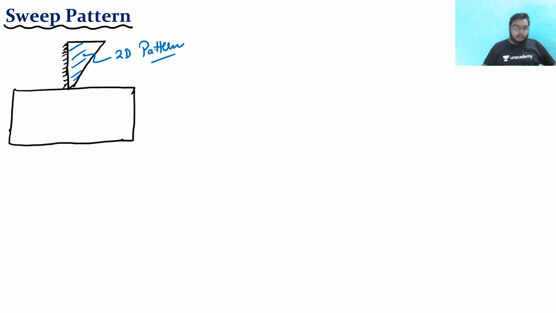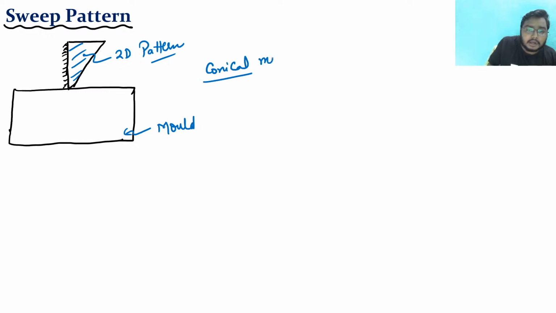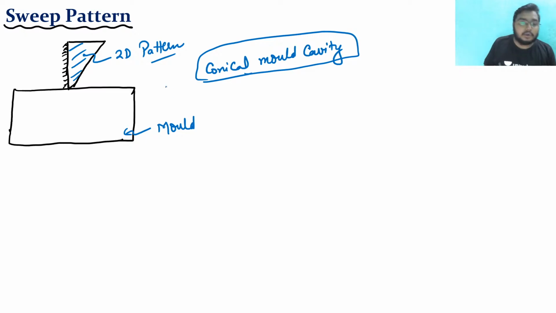Okay, so suppose this is my mold. This is my mold cavity. This is my mold, cavity is not there. Now see, if I want to make a conical mold cavity, what I will do, I will take a 2D pattern, right?